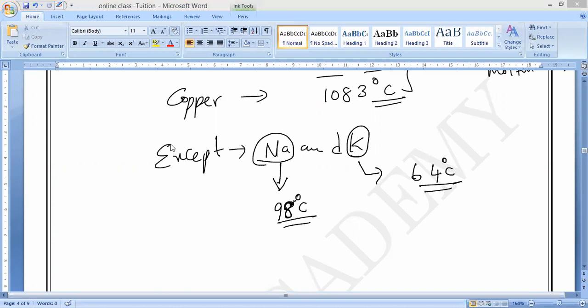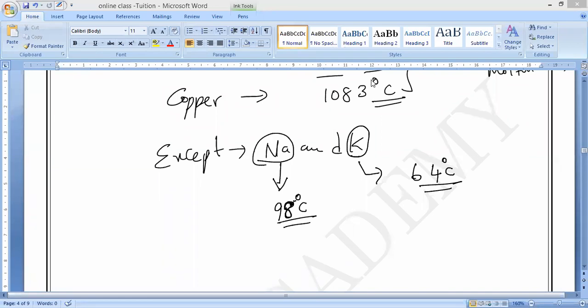Like what Yelamati said. Yelamati, are you there in the meeting? Yelamati, you said, as I said already, one metal is liquid state at room temperature. What is that, guys? Please respond to me. What is that? Mercury. Which metal is it? Mercury. Correct or not?